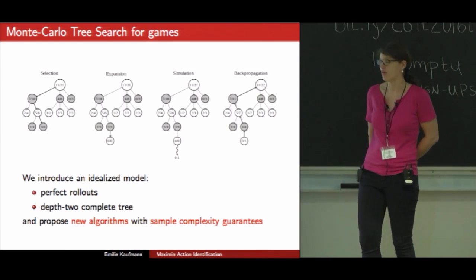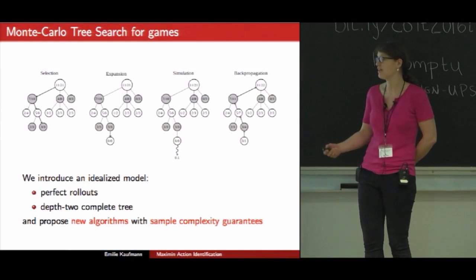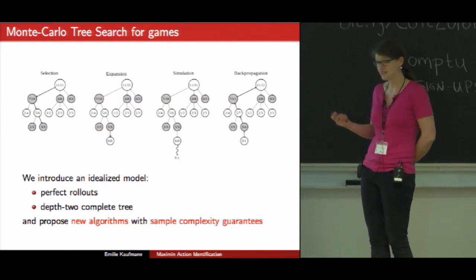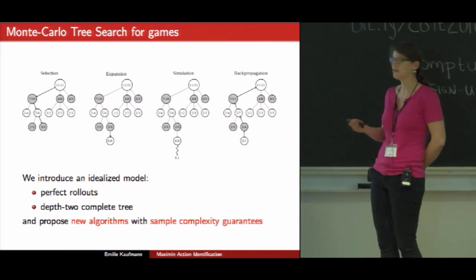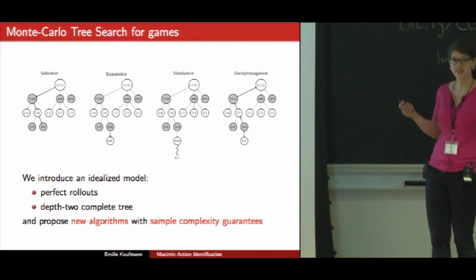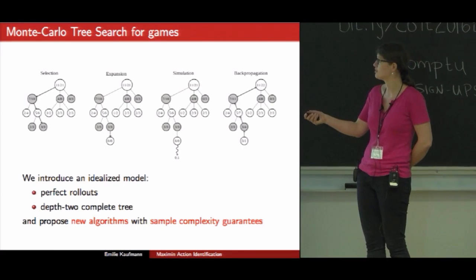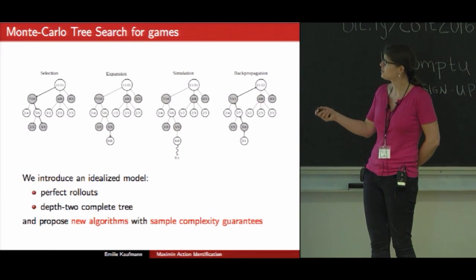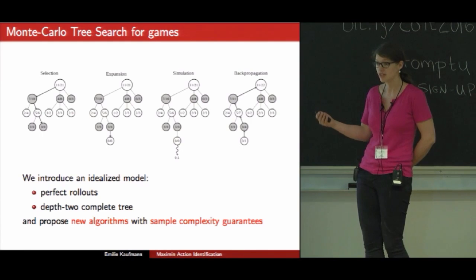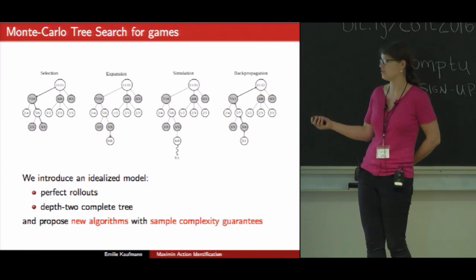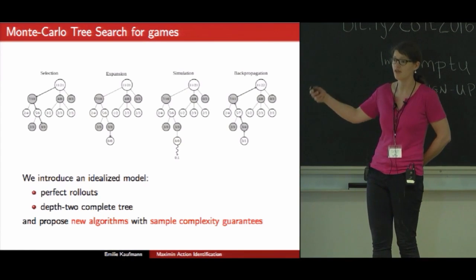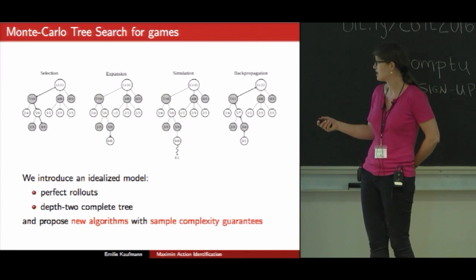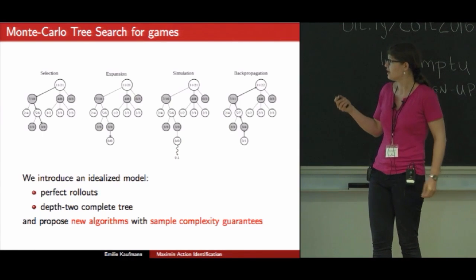So the purpose of MCTS is to find the best action for a given player, call him player A, in a given state of a game, which is represented by the root of the Minimax tree. The white node represents a state of the game in which player A should choose an action, and the gray node represents a state of the game in which player B should choose an action. And of course, the edges are the actions that lead from one state to the other.